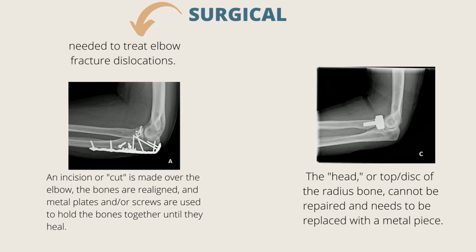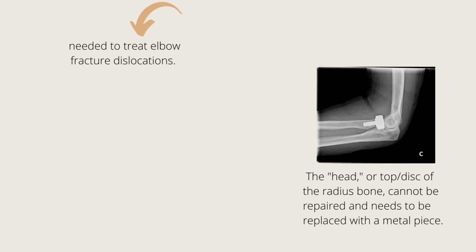The ligaments around the elbow may be repaired to keep the elbow positioned correctly. Occasionally, the head or top of the radius bone cannot be repaired and needs to be replaced with a metal piece. After surgery, the patient will likely be sent home in a splint, cast or brace. After 7 to 14 days, the patient will return for follow-up with their doctor.